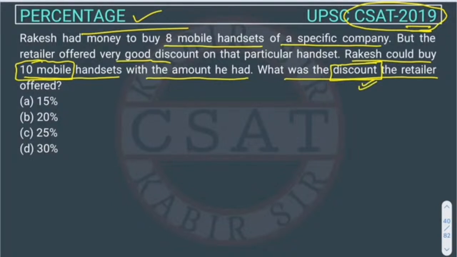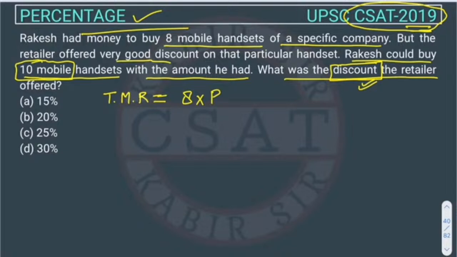right? So suppose the total money of Rakesh is equal to, how many mobiles is he buying from this money? 8 mobiles, and suppose the mobile price is P, right?